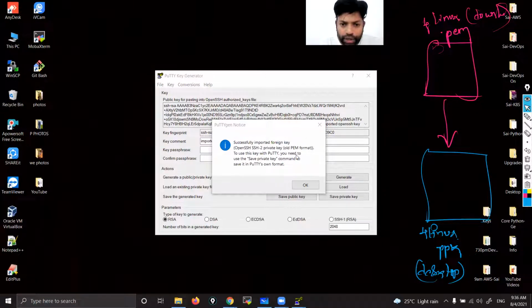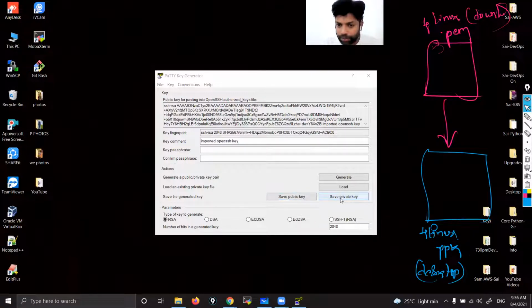You need to use the save private key command to convert into PuTTY format. So click OK. You can see save public and save private key. You need to click on save private key, because it is PuTTY's private key.